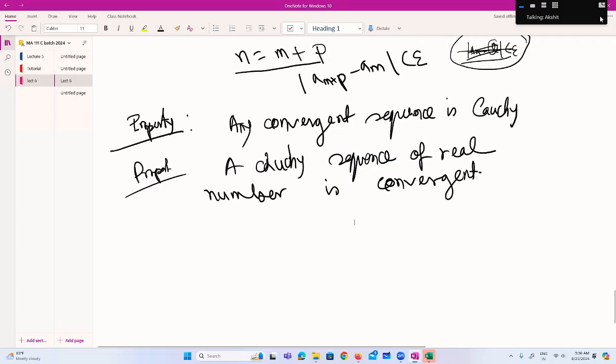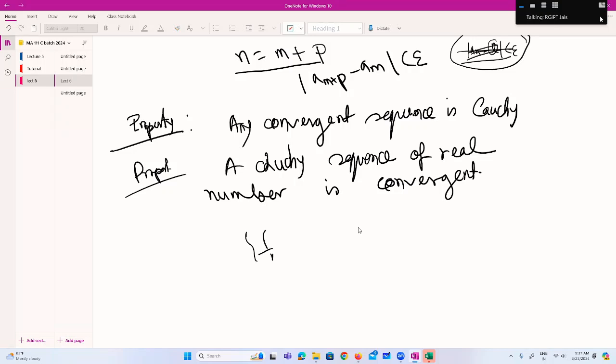Sir, I have a small doubt. For |a_(m+p) - a_m| < epsilon, will it also be satisfied for 1 over a_n minus 1 over a_m?